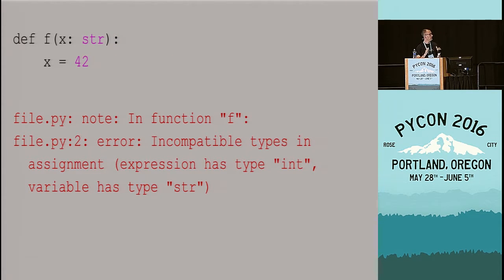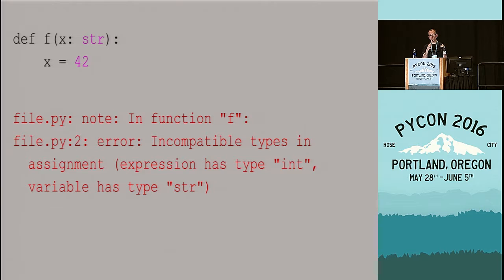And now this is the first example where the different type checkers actually have different ideas of what correct programs are. In this example, MyPy considers this an error. The error message here on the slide is from MyPy. It says that you have this parameter x that's supposed to be a string, and then you use x to store an integer later on, and that's an error.